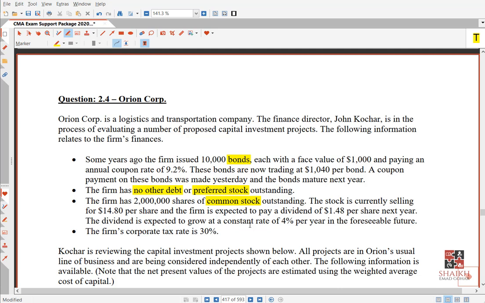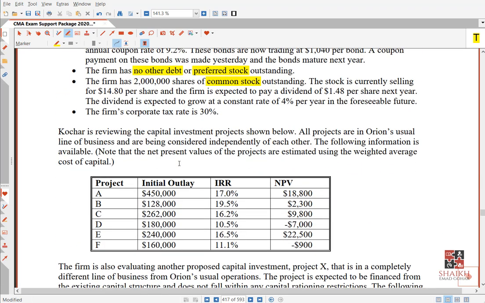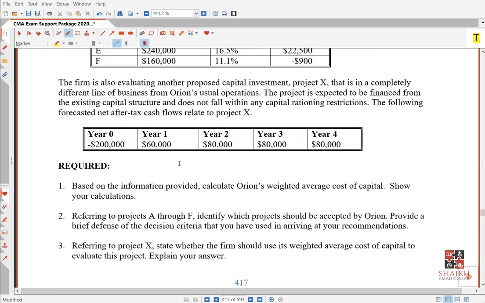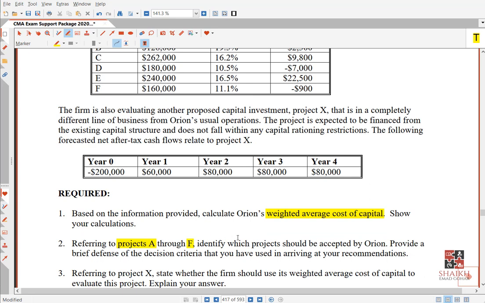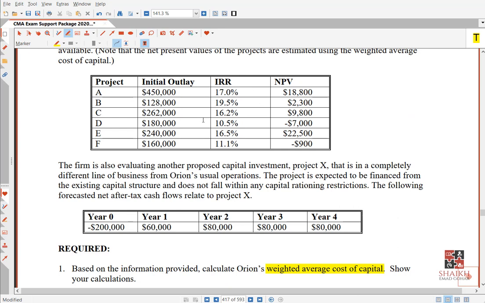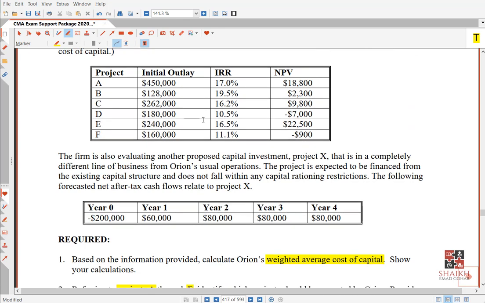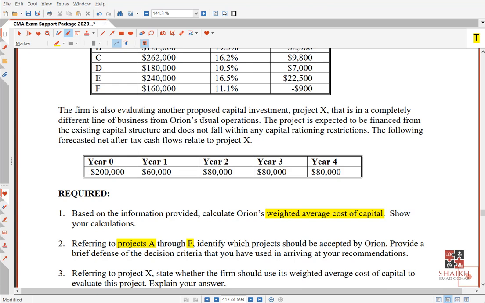Okay, let's see. First of all, let's read the requirements. Number one, calculate weighted average cost of capital. You know very well the concept of weighted average cost of capital, we need to calculate it. Then they are giving you some projects A till F, around 6 projects, and they are asking which project should be accepted. I hope you remember we have done this type of exercise before when we were doing investment decisions. We will do it again, don't worry.